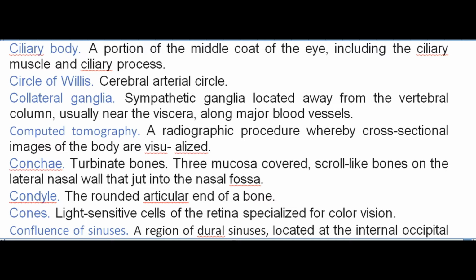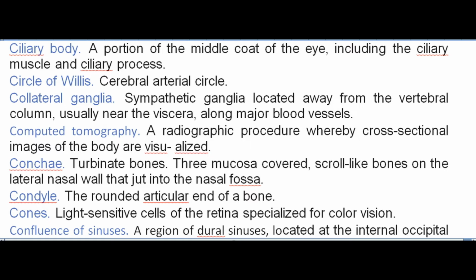Collateral ganglia. Sympathetic ganglia located away from the vertebral column, usually near the viscera, along major blood vessels. Computed tomography. A radiographic procedure whereby cross-sectional images of the body are visualized. Conchae. Turbinate bones. Three mucosa-covered, scroll-like bones on the lateral nasal wall that jut into the nasal fossa. Condyle. The rounded articular end of a bone.